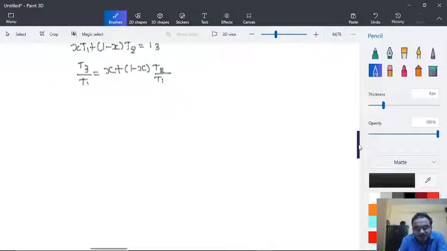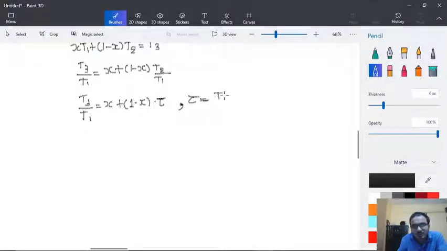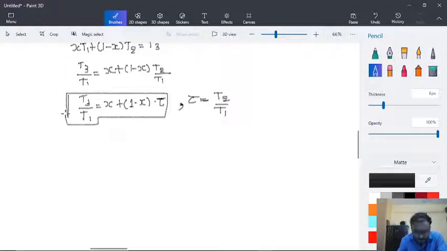These are all mathematical steps, you can easily understand. So it is x plus 1 minus x into tau, where the value of tau is equal to T2 by T1.